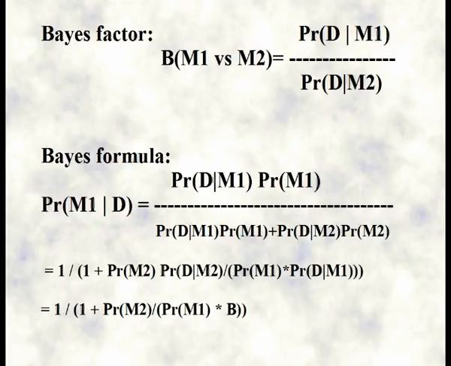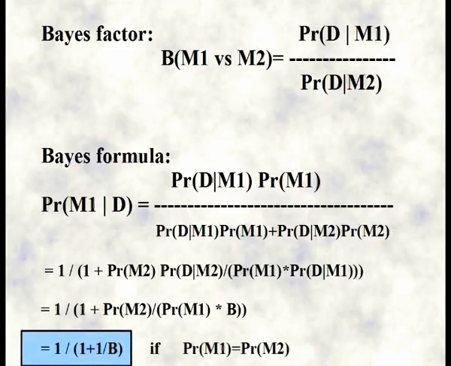The larger above 1 the Bayes factor is, the more will the probability for model 1 increase, and the more below 1 it is, the more will the probability for model 2 increase. If the prior model probabilities are equal, the relationship between the posterior model probabilities and the Bayes factor becomes particularly easy.